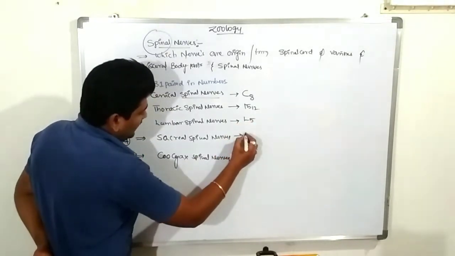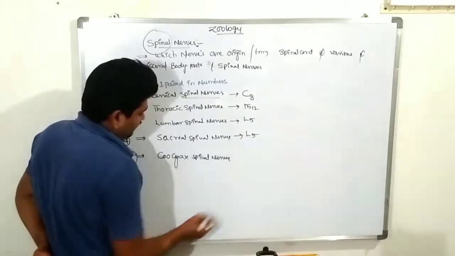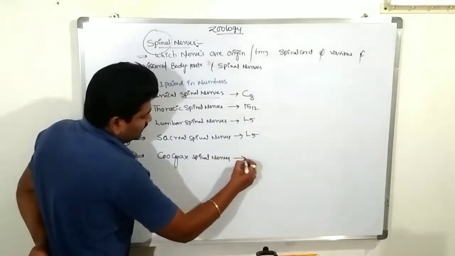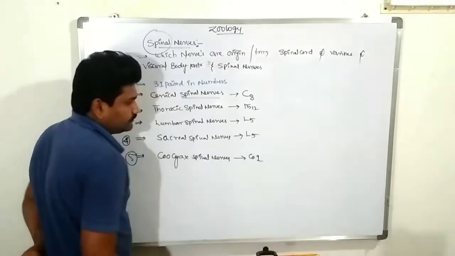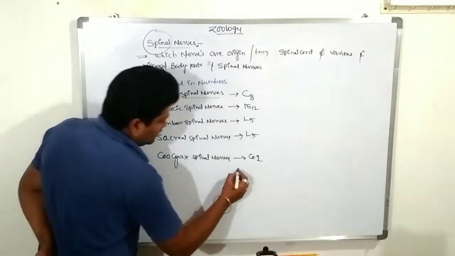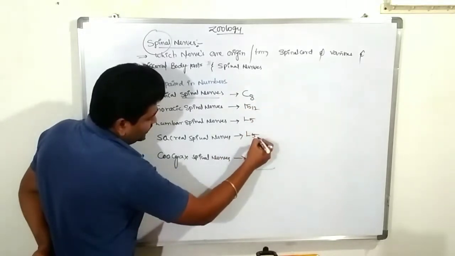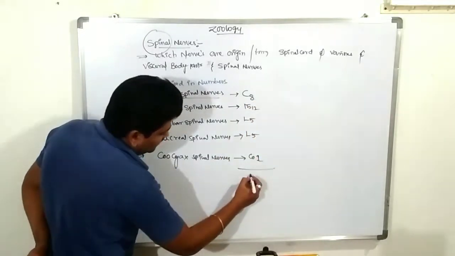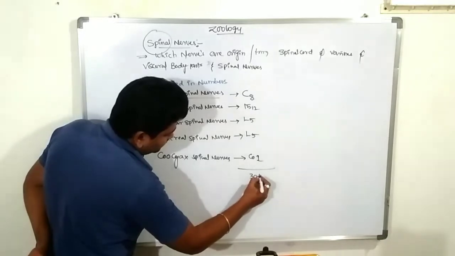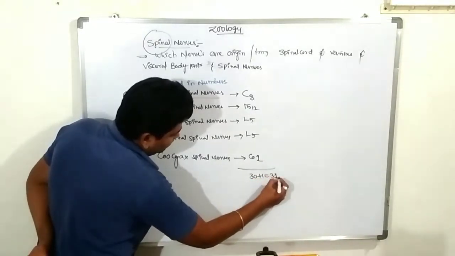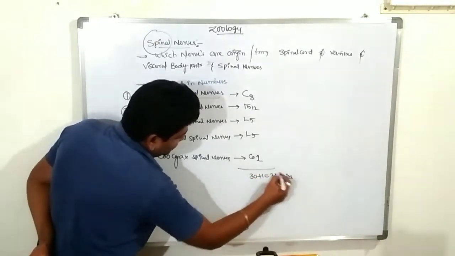Sacral spinal nerves are 5 in number. Coccygeal nerves are 1 in number. Let's calculate: 12 plus 8 is 20, plus 5 is 25, plus 5 is 30, plus 1 is 31. So 31 pairs of nerves are present.